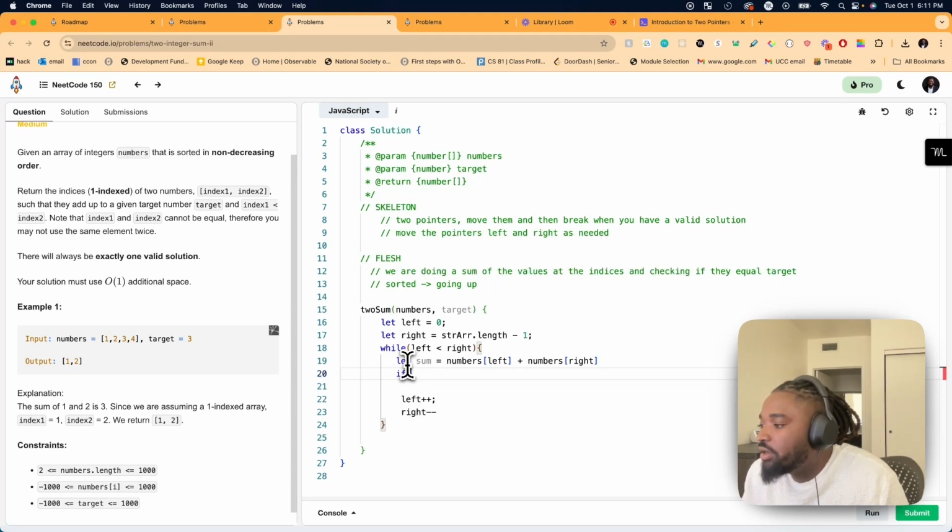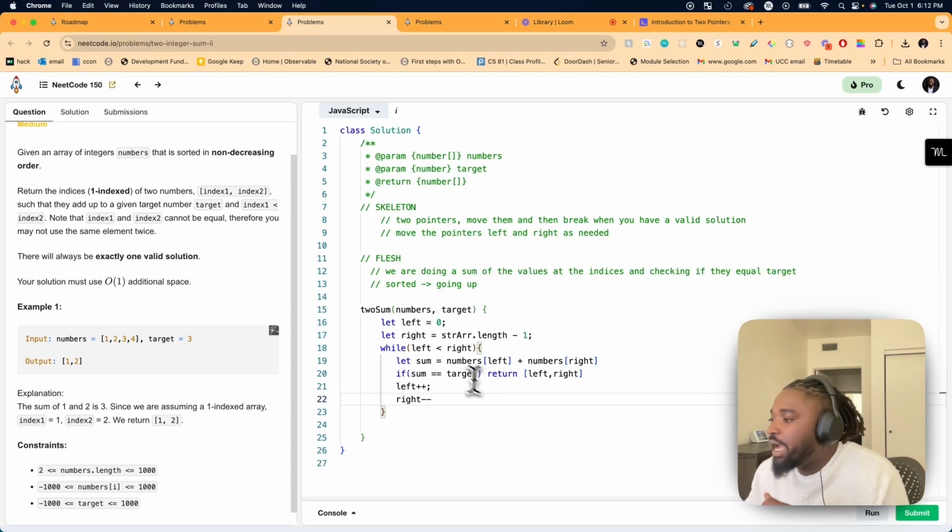If sum is equal to target, then we return left, right. That's it. And then you just keep doing that. Then you just keep moving the left and then the right.